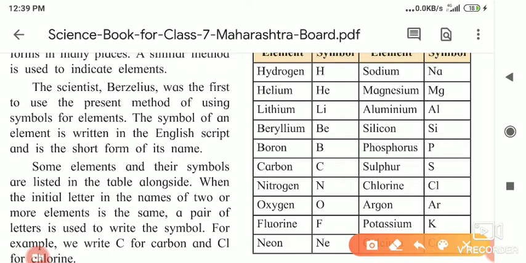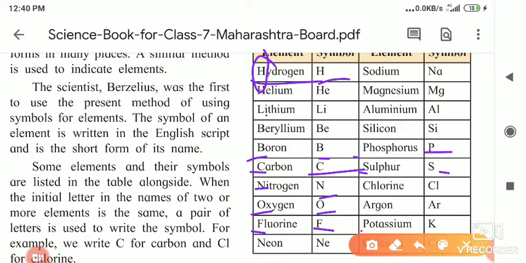For example, H is the symbol of hydrogen. Let me tell you some more, then you will understand. Sulfur is S, phosphorus is P. Potassium has a Latin name, which I will discuss afterwards. Fluorine is F, oxygen is O, nitrogen is N, taken from the first letter. Carbon's first letter is C, boron's first letter is B. In this way they take the first letter as the symbol.